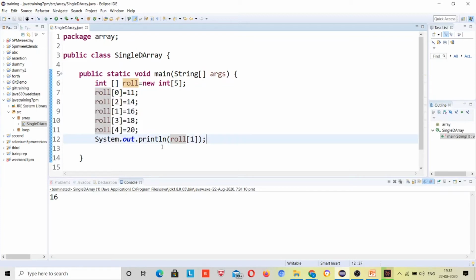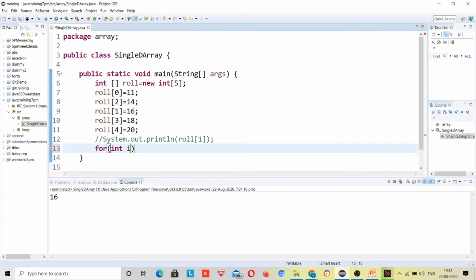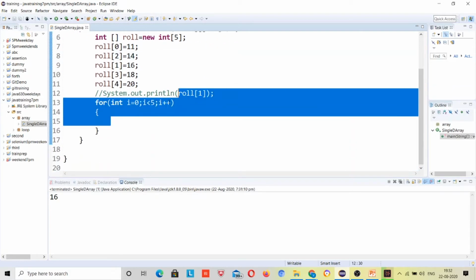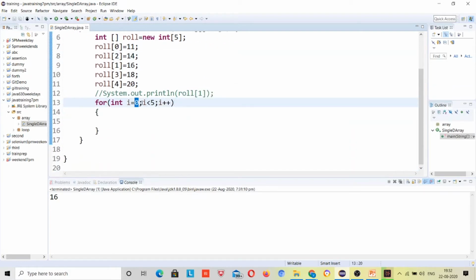So how can I print all these values? For int i is equal to 0, what is the size of the array? 5. So I have to run it 5 times, i is less than 5. Because the size of the array is 5, it will run for 0, 1, 2, 3 and 4. 5 is not less than 5, so it will not run for 5.